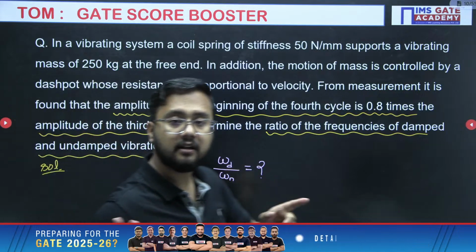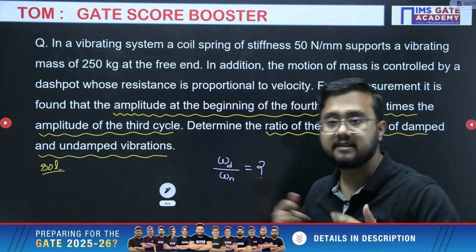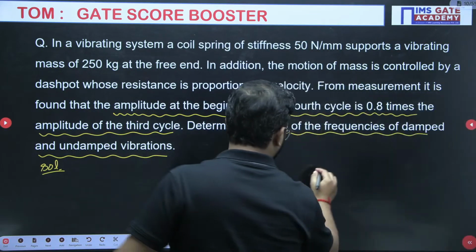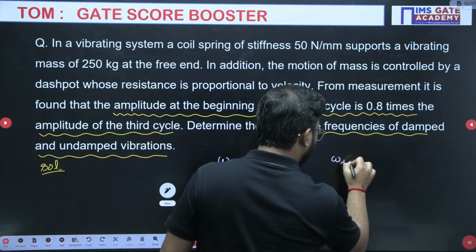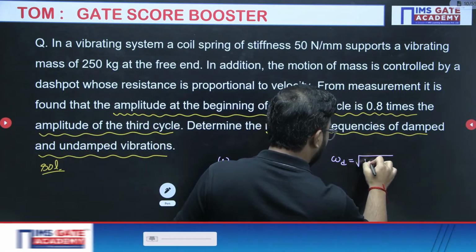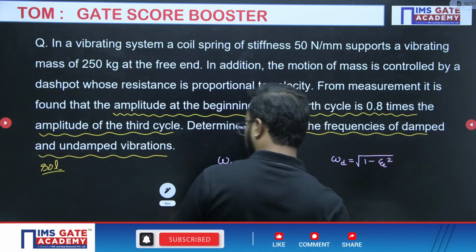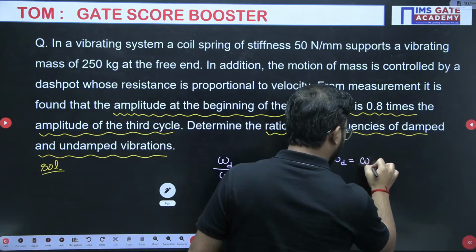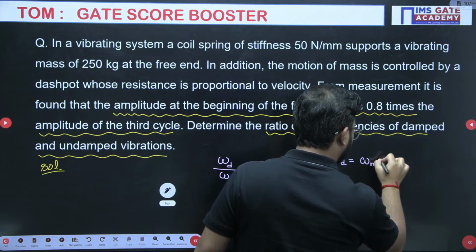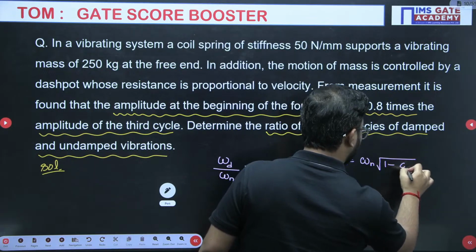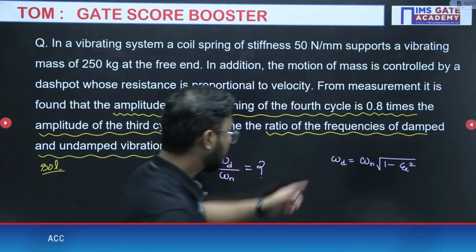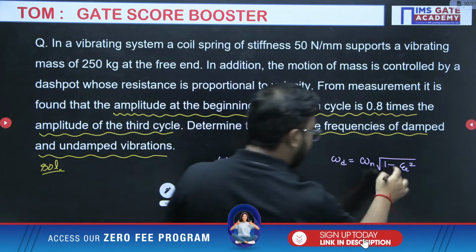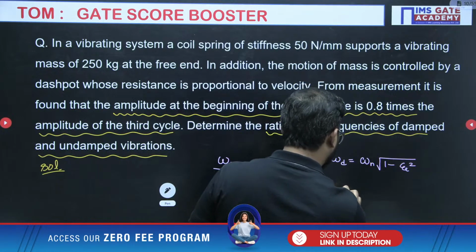Now, is there any relation between omega d and omega n? Yes, absolutely. You should remember the omega d relation. What is that relation? omega d equals omega n multiplied by under root 1 minus damping factor square. So basically omega d by omega n is nothing but under root 1 minus damping factor square.